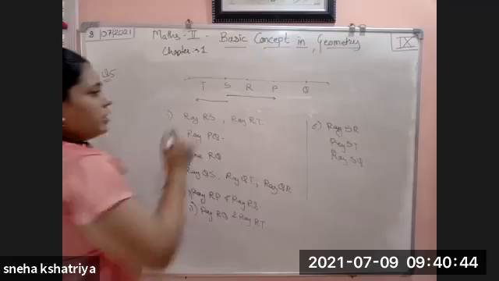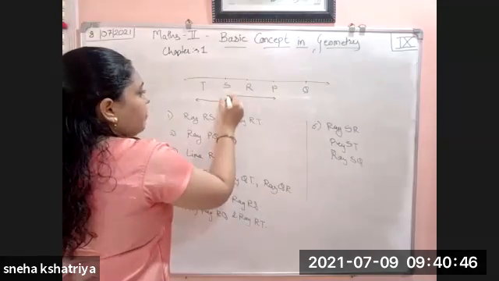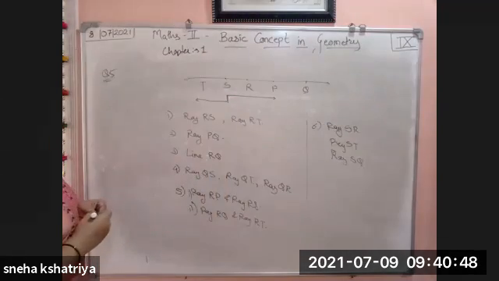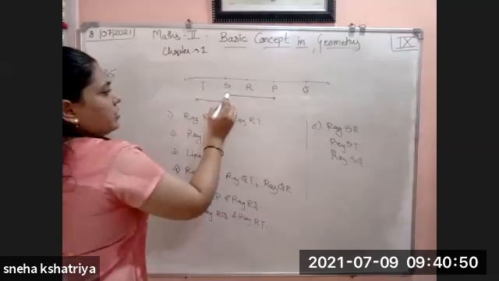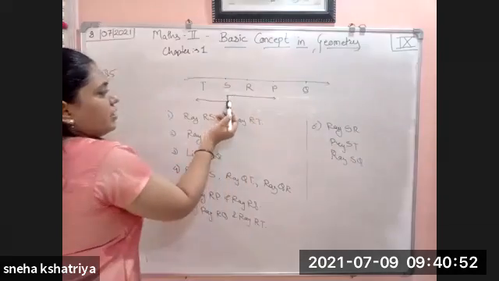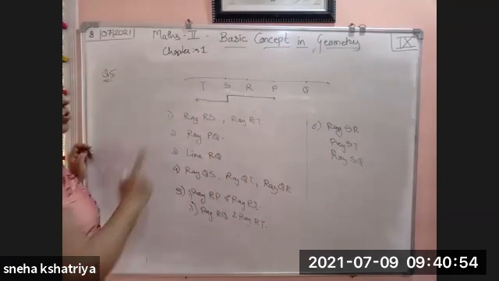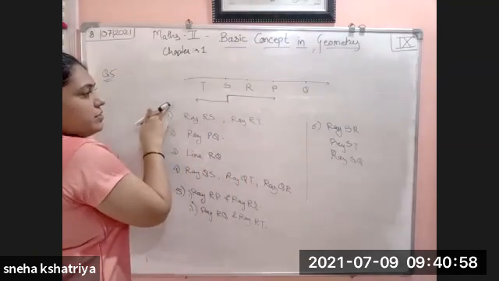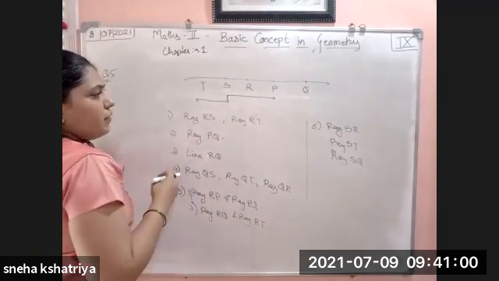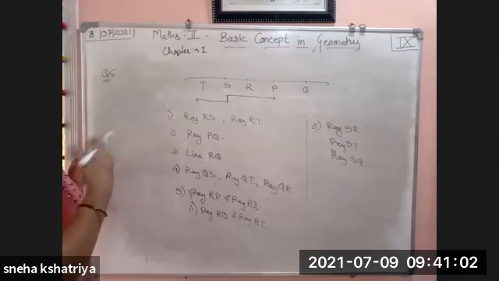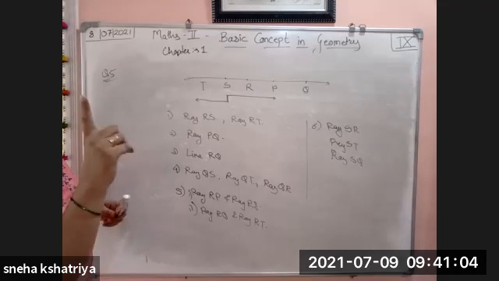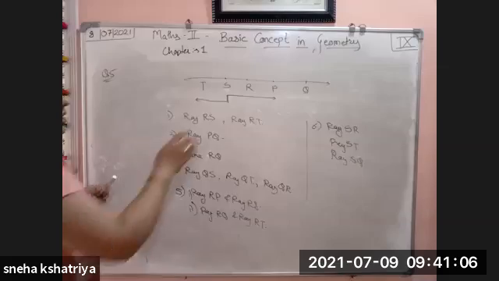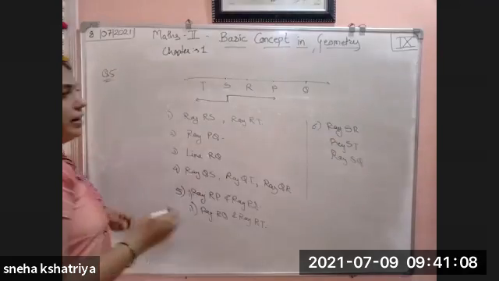What is the intersection point? Only one intersection point is there and that is your point S. Because it starts from S here also and it starts from S here also. So S is the only common point because one goes to the right side and the other goes to the left side. The directions of both the rays are different. We don't have multiple common points. We have only one common point or one intersection point. And that is your point S.